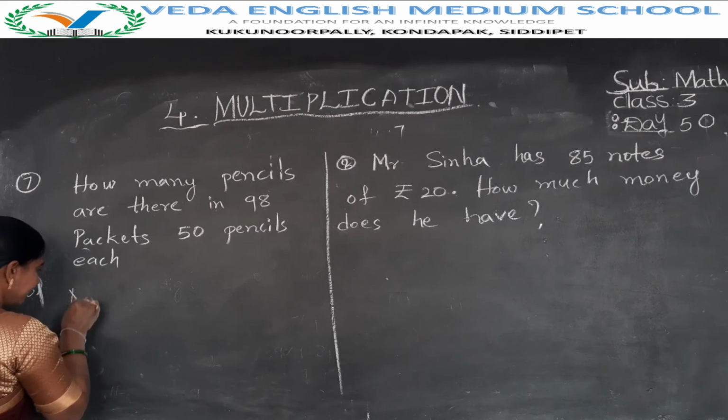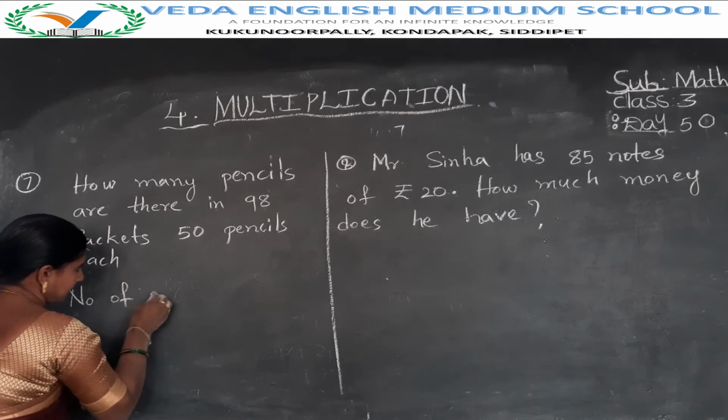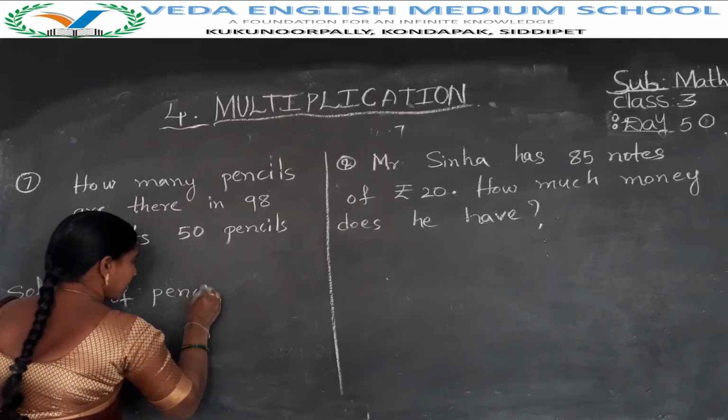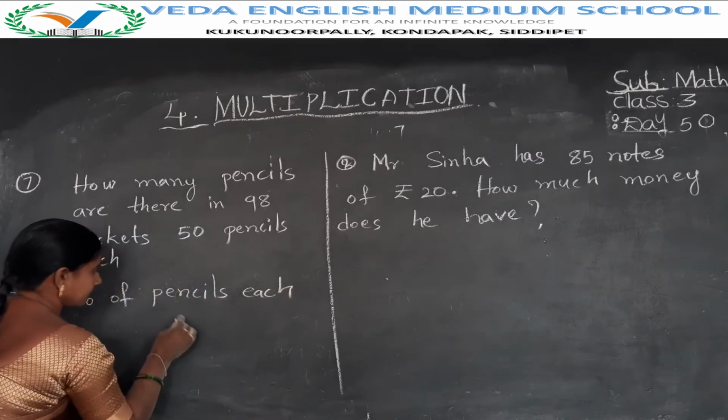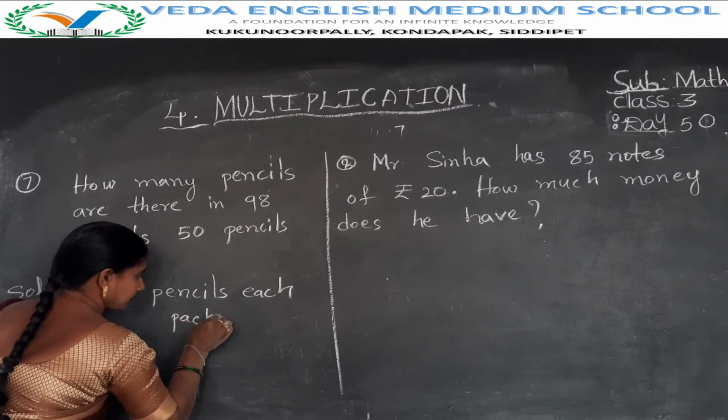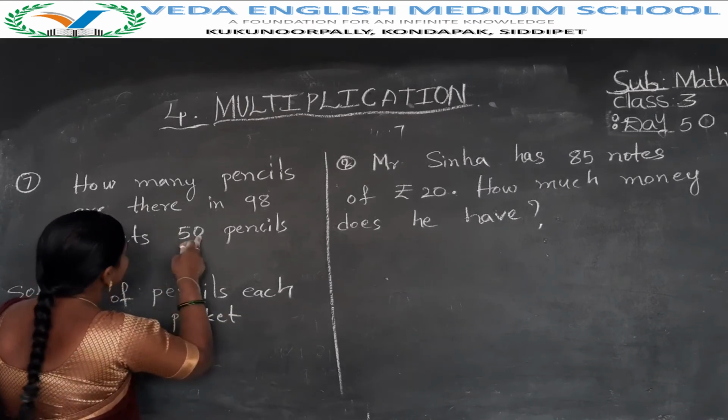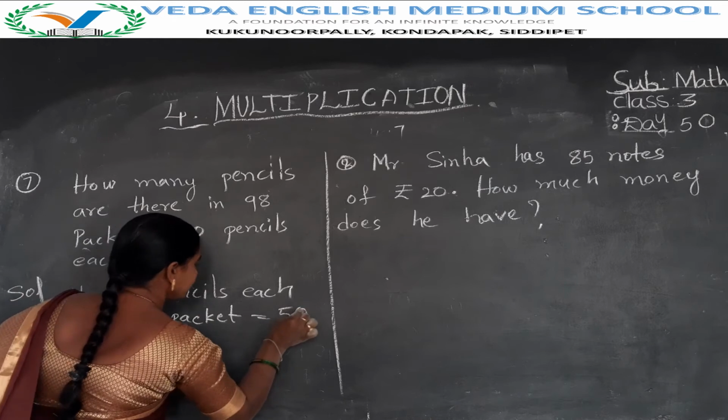Number of pencils in each packet. How many pencils? 50.